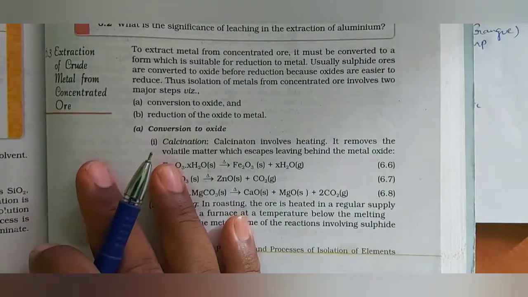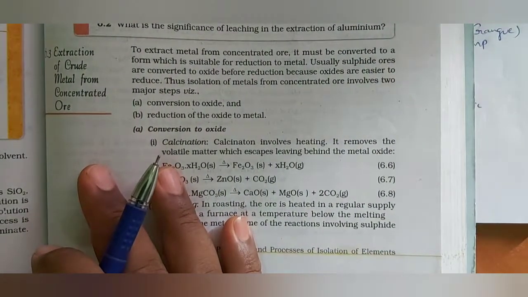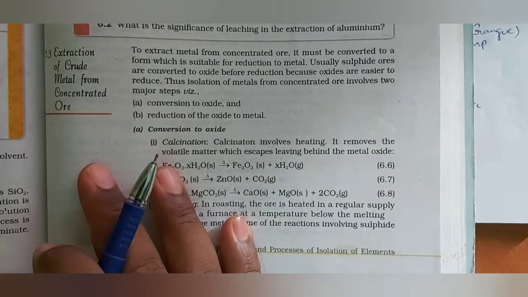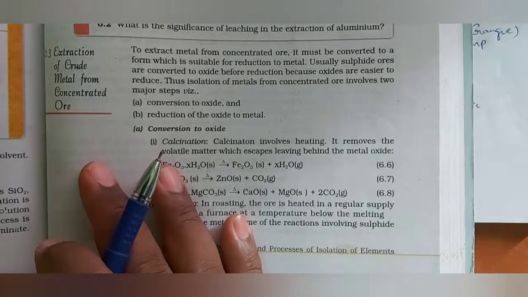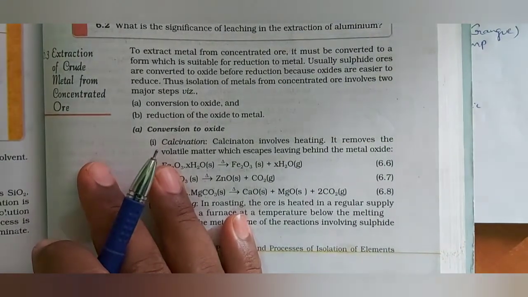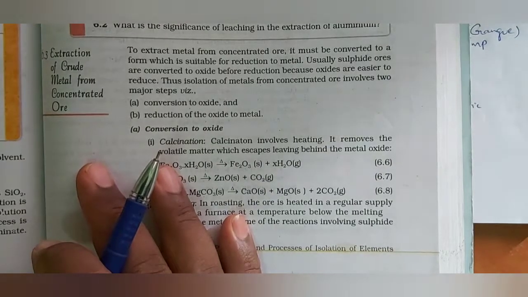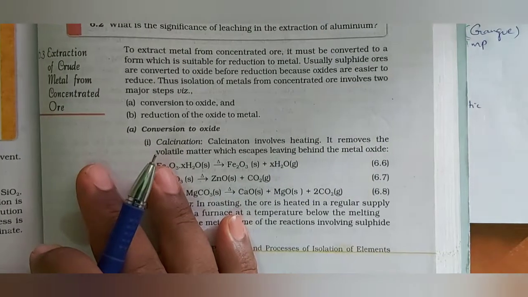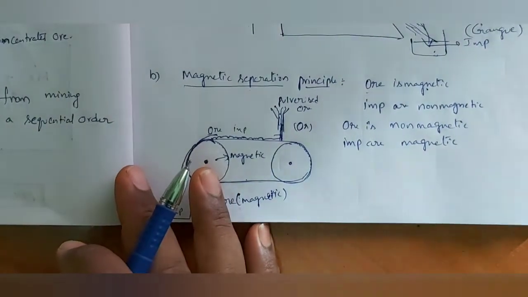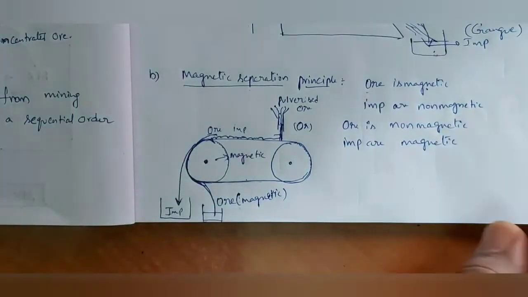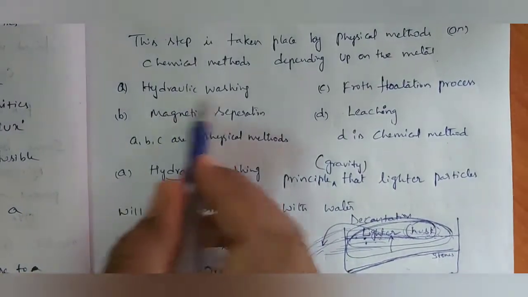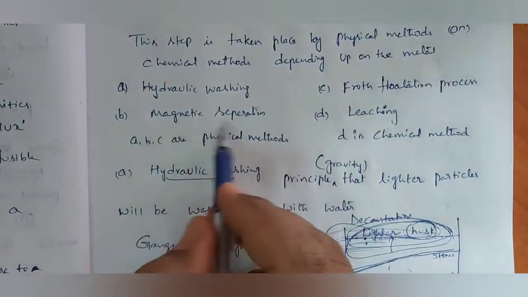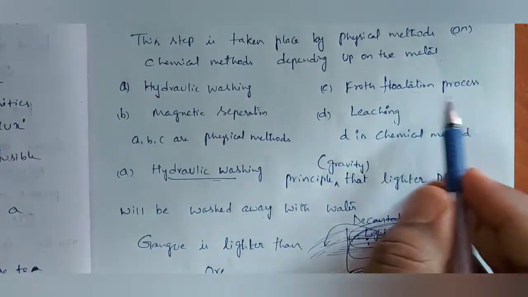Next we have to see the froth flotation process. What is that froth flotation process? We will see. First I will explain, and after that I will read once whatever the textbook gives. Let us see C. First we completed hydraulic washing. Next we completed magnetic separation. Now we have to see the froth flotation process.